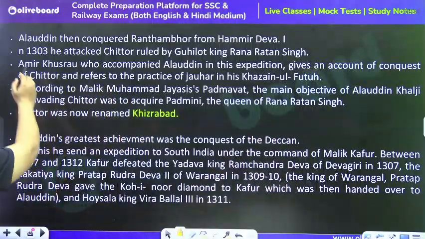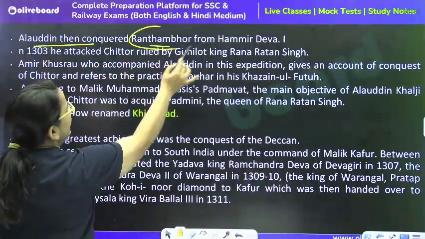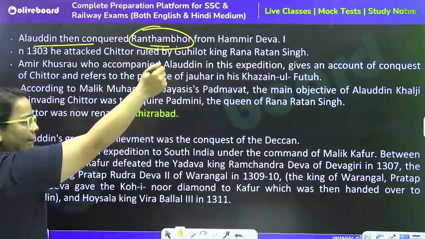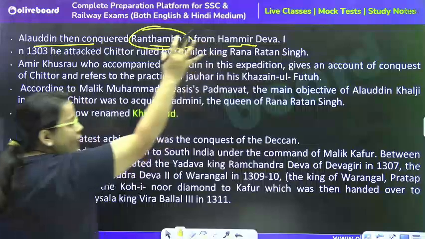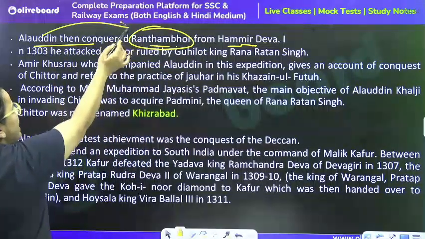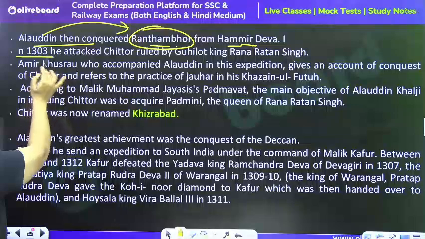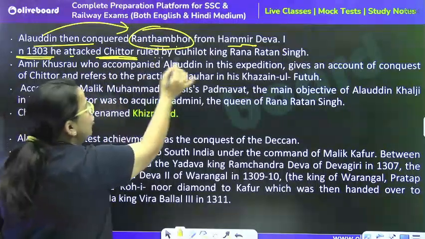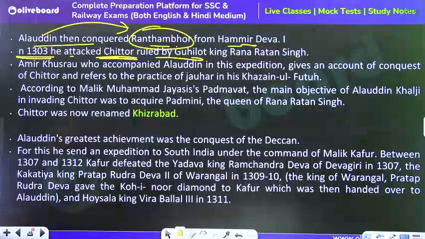Now, Alauddin then conquered Ranthambore from Hamir Deva. No need to cover the particular ruler of a particular dynasty, just keep in mind that he conquered the Ranthambore area. In 1303, he attacked Chittor, ruled by the Guhilot king Rana Ratan Singh.